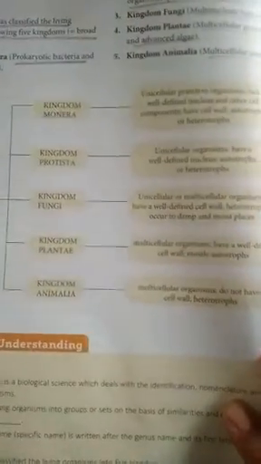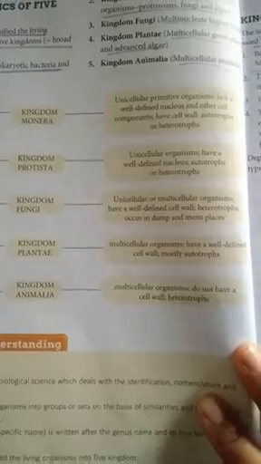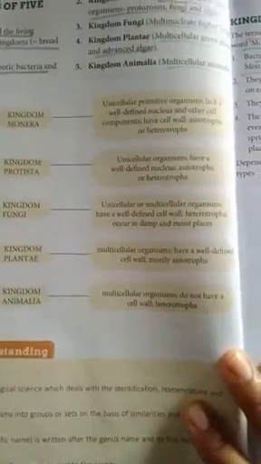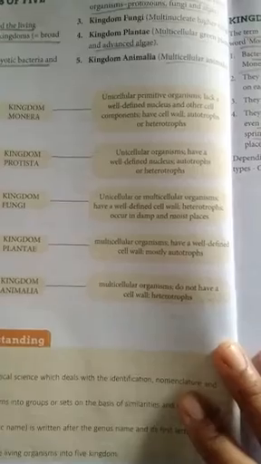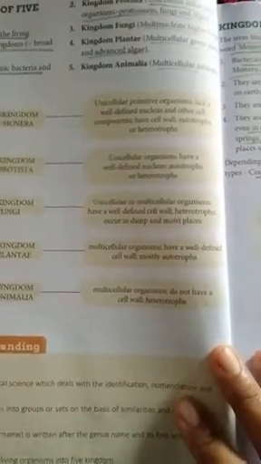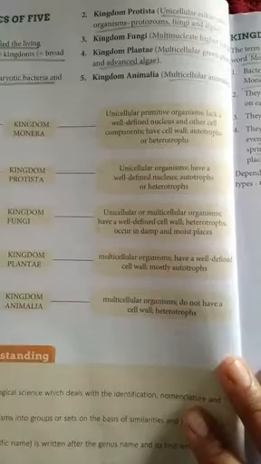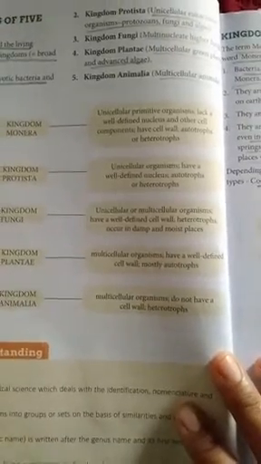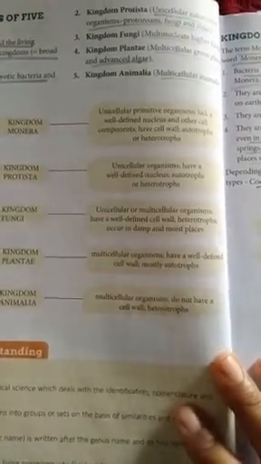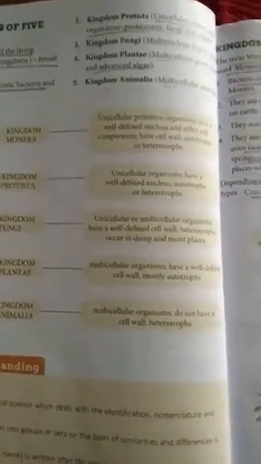First kingdom is kingdom Monera, unicellular. It means made up of a single cell. Primitive, it means one of the earliest found organisms. They lack a well-defined nucleus. That means they are prokaryotic bacteria. They don't have the proper, well-defined nucleus.